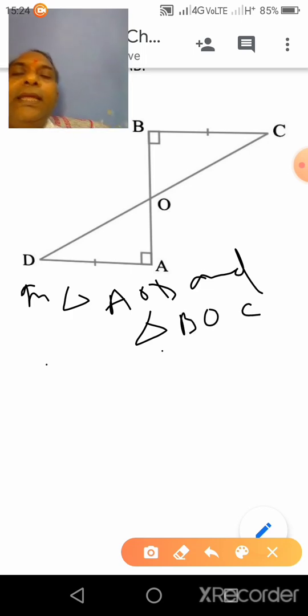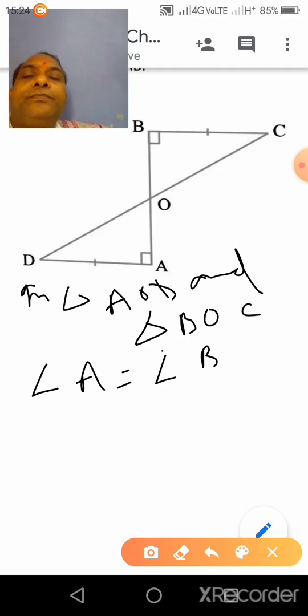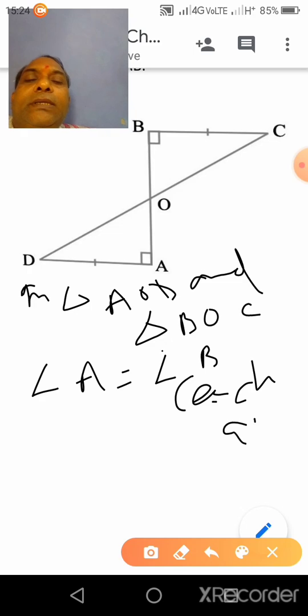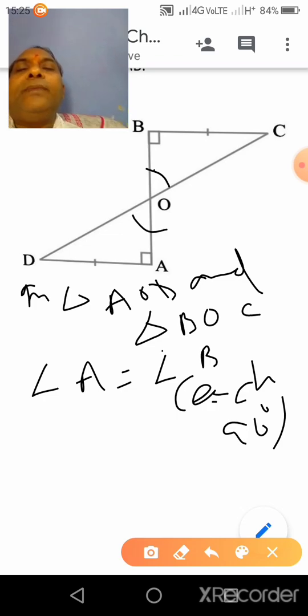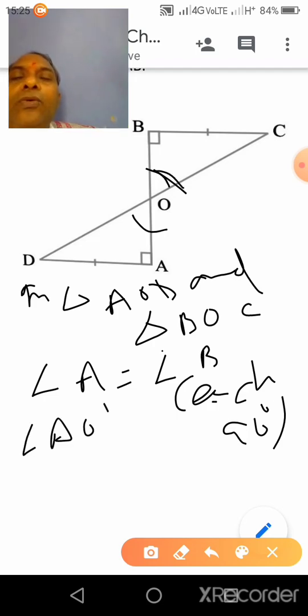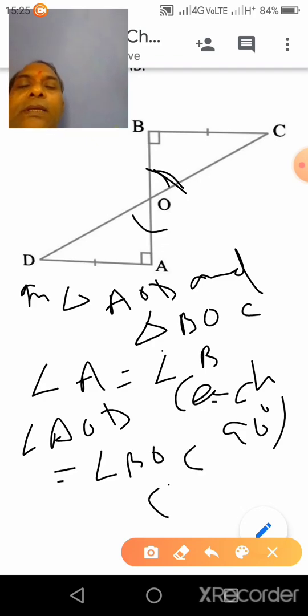So angle A is equal to angle B, each 90 degrees. Now angle AOD will be equal to angle BOC, vertically opposite angles.